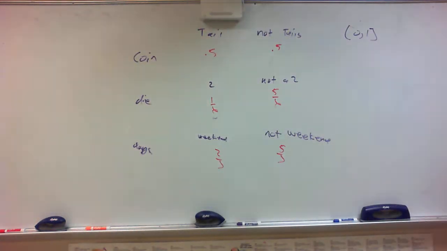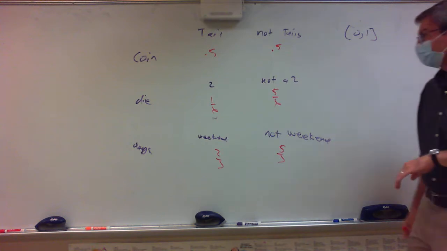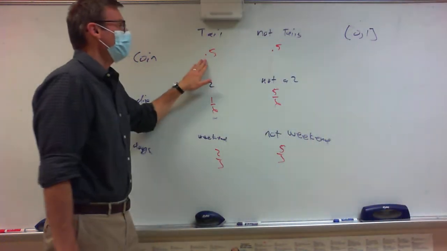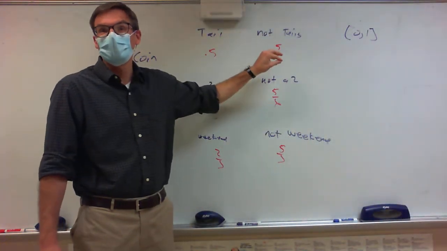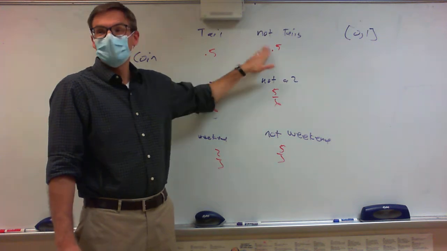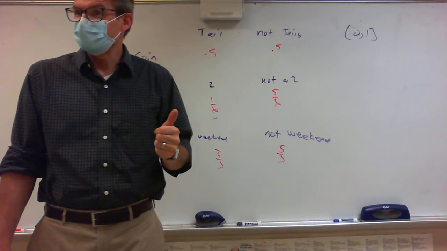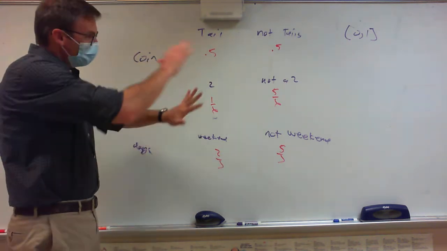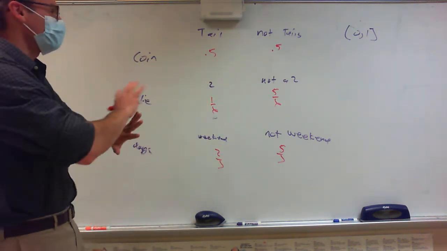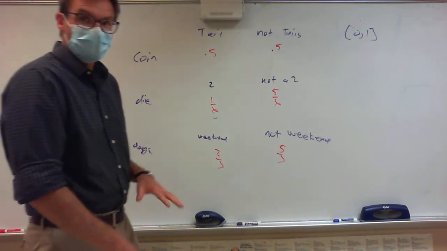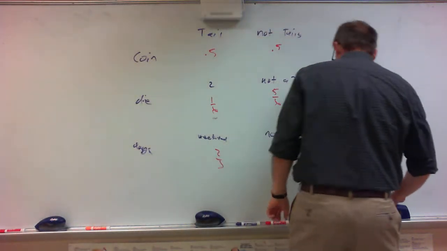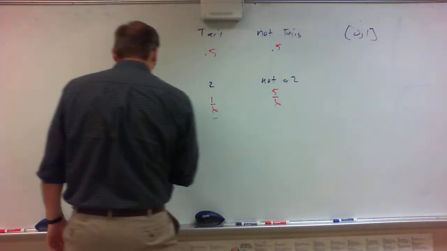The idea is the probability of something happening plus the probability of it not happening better add up to 1. See how this plus this adds up to 1, this plus this adds up to 1, this plus this adds up to 1. Are we okay? That's my intro probability. Now we're going to use this to answer some questions.